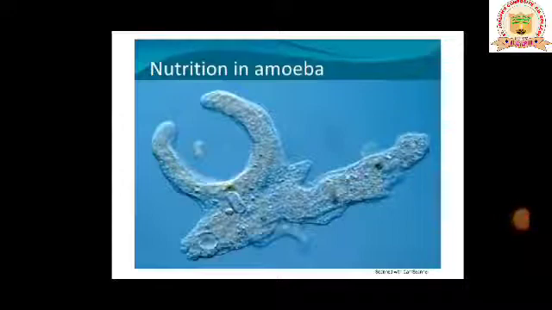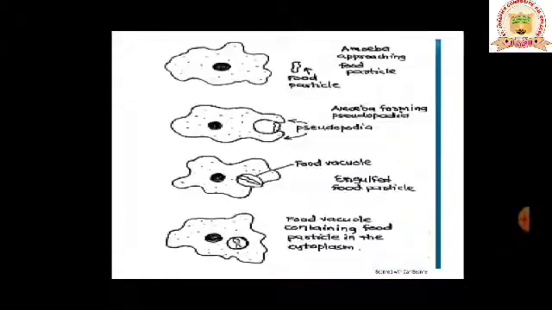So now let me start with the nutrition in amoeba. How nutrition is going to be carried out in amoeba. You can look at the picture. I have given you the structure of amoeba. Amoeba doesn't have a particular structure, so you can draw the amoeba in any form. Amoeba follows holozoic nutrition. It involves certain steps like ingestion, digestion, absorption, assimilation. Let me see how it is going to be carried out in amoeba. Look at the pictures, clearly have a look at the picture, my dear students.